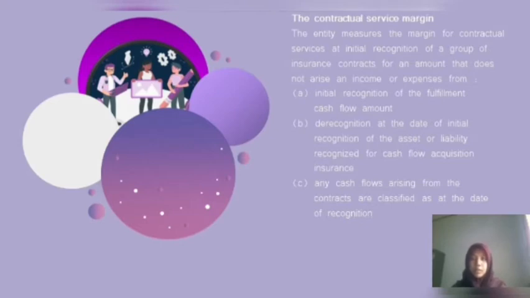The entity measures the contractual service margin at initial recognition of a group of insurance contracts at an amount that does not arise as income or expense from initial recognition: first, the fulfillment cash flow amount; second, the recognition at the date of initial recognition of the assets or liability recognized for insurance acquisition cash flows; and last, any cash flows arising from the contract as of the date of recognition.